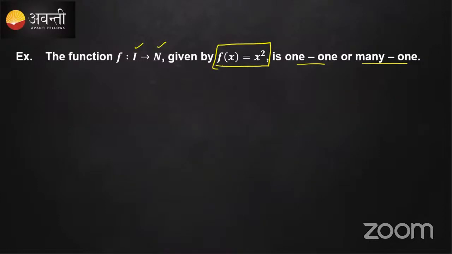Many-one is that mapping where more than one element of set A is mapped to the same element of set B, with two or more elements. So this is many-one.